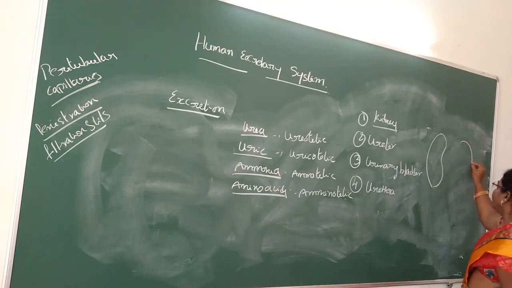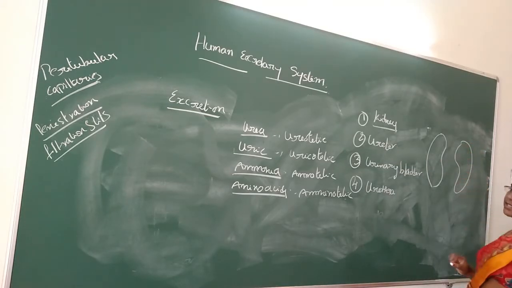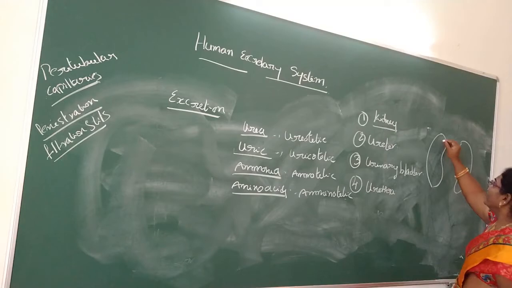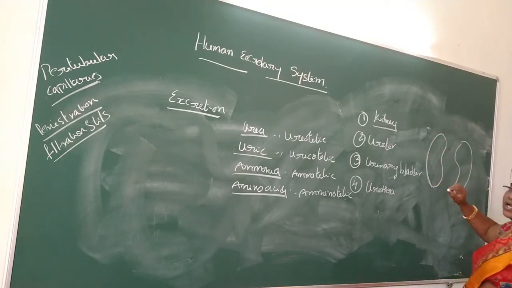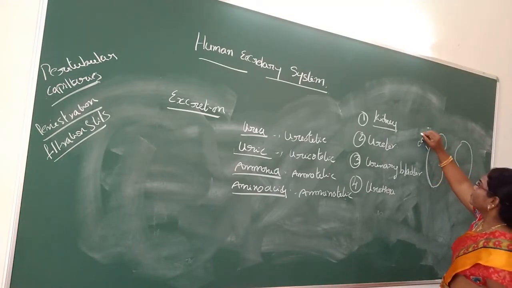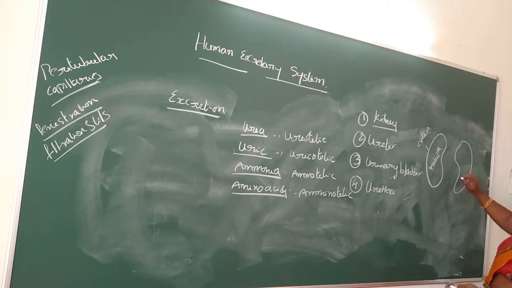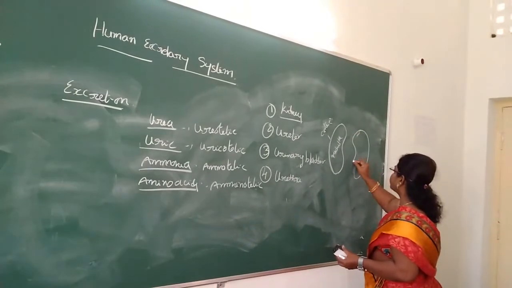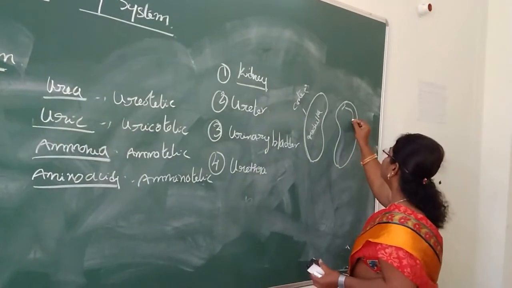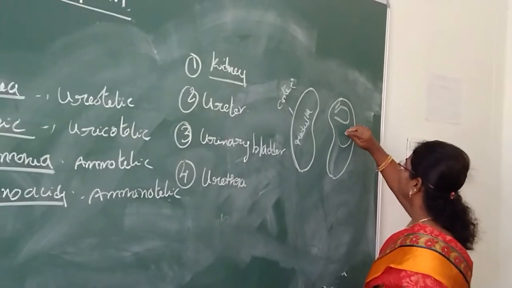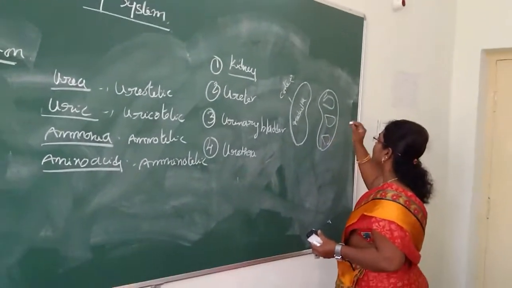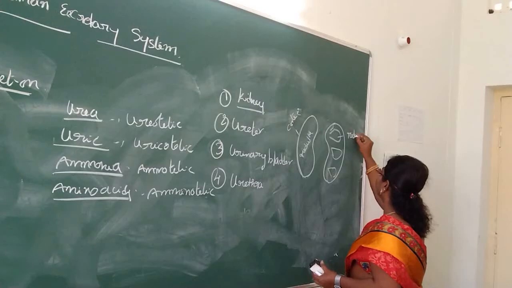They are bean-shaped structures, reddish in color. The outer surface is called the cortex. The inner layer is called the medulla. In the medulla, cone-like masses of tissue are called medullary pyramids.